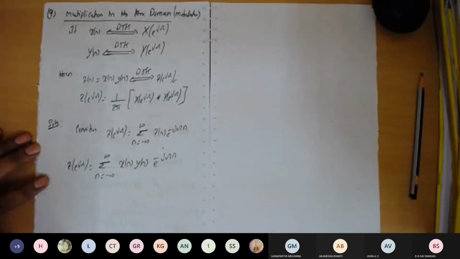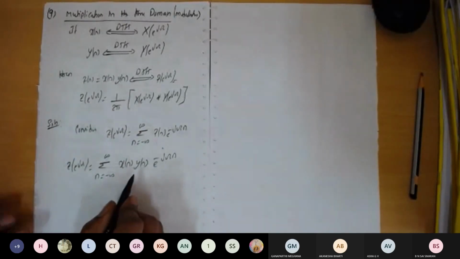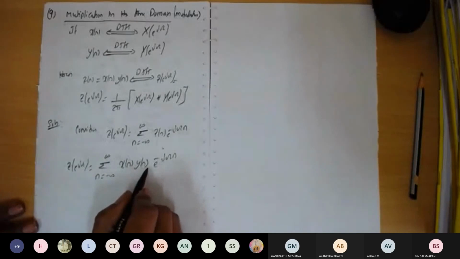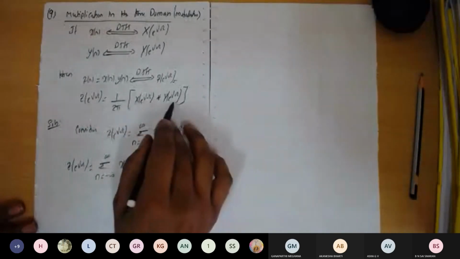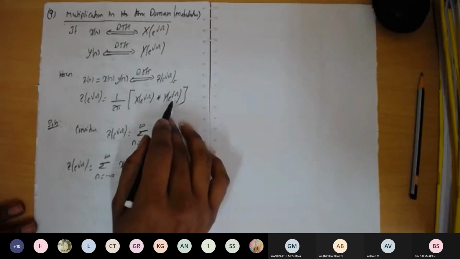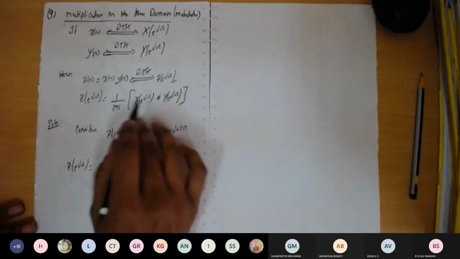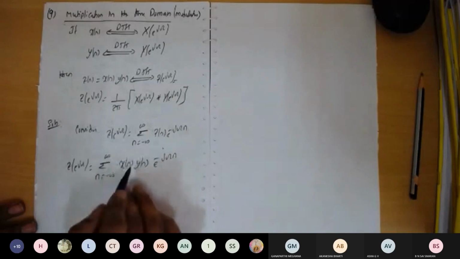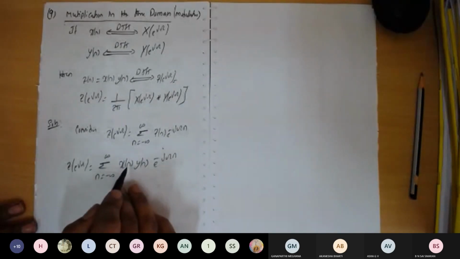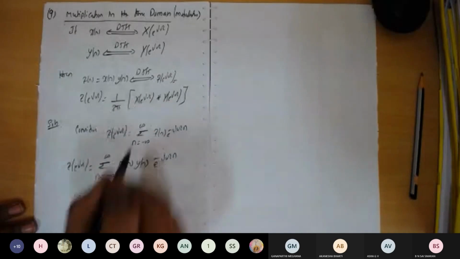Okay, now what shall we do? Now we'll substitute for the sequence. Here x of n and y of n are given. We need to convert this in terms of the convolution of X of e to the power of j omega with Y of e to the power of j omega, as a convolution integral. To convert, we'll substitute x of n, which is nothing but the inverse DTFT formula, and we'll convert this formula into the corresponding required quantity.